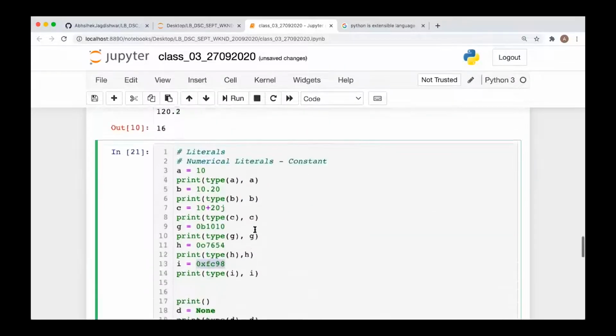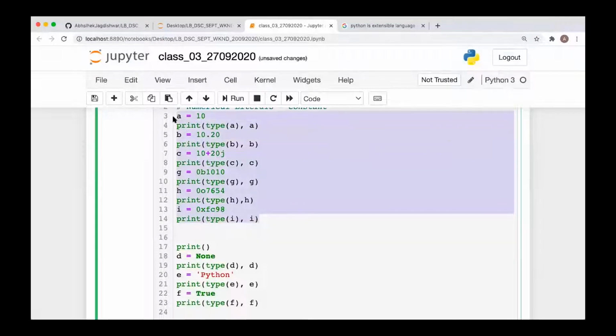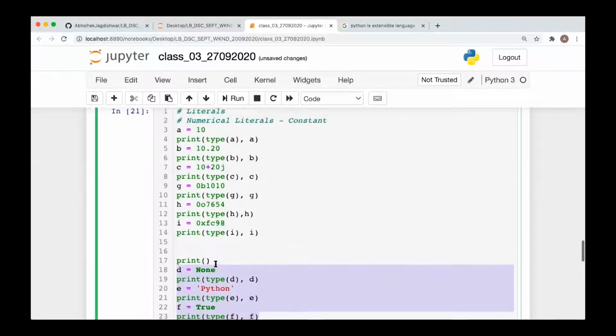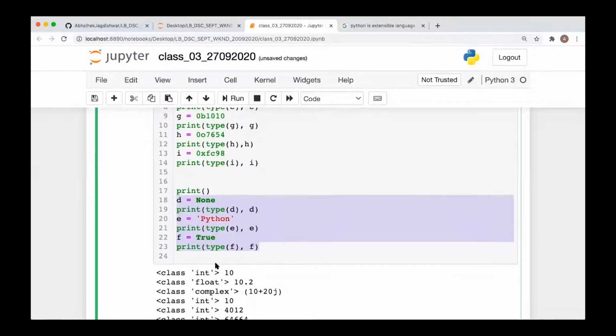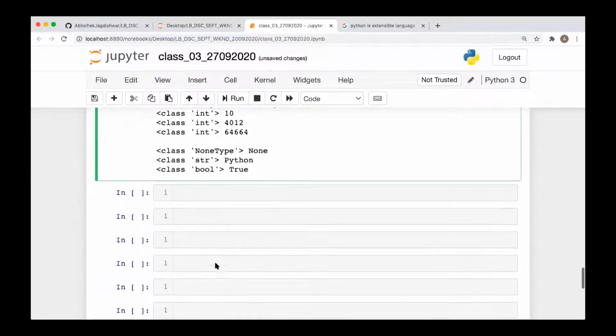Okay, so these all are the different numerical literals we have. Apart from this, we have string literal and we have Boolean literal. Clear, everyone? Fine. Yeah, Abhishek. Okay. Yes.